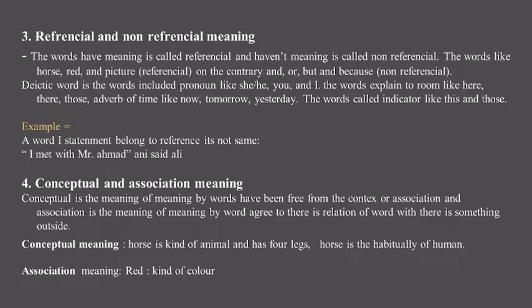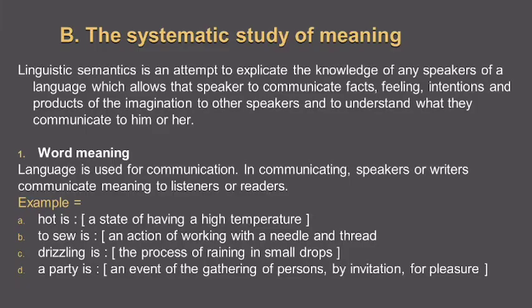The fourth is conceptual and associative meaning. Conceptual is the meaning of words that is free from context or association, and associative is the meaning of words that has a relation with something outside. Conceptual meaning: horse is a kind of animal and has four legs. Horse is the habitually of human. And for the associative meaning, like red, that is a kind of color.